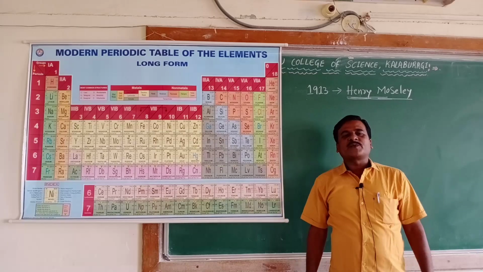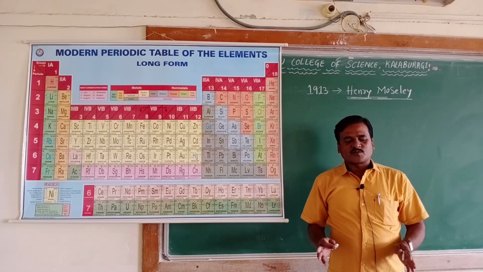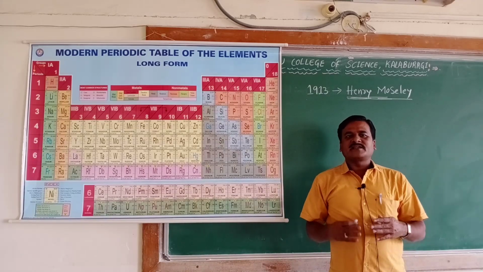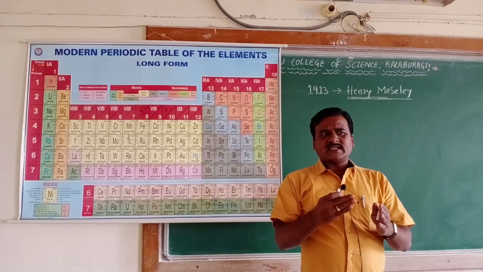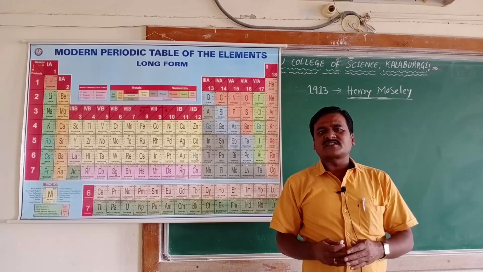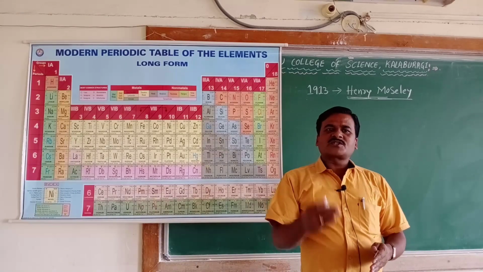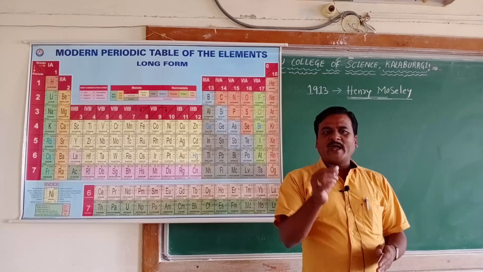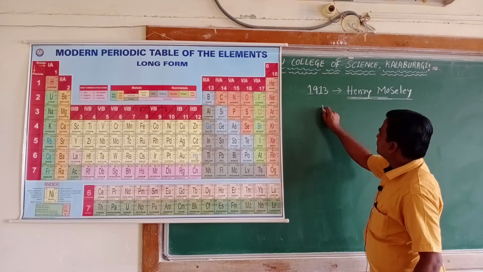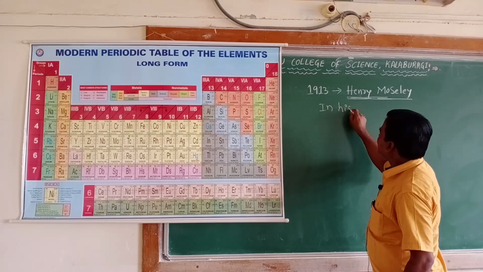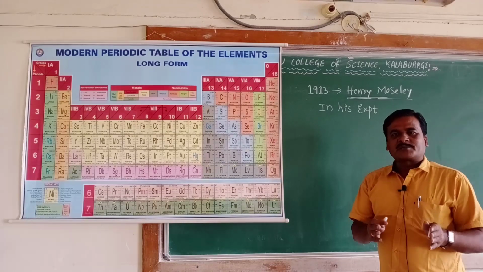He studied the frequencies of X-rays emitted by different metals when they were bombarded with high-speed electrons. As you know, when fast-moving electrons hit the metal surfaces, you get the emission of X-rays. Moseley took the values of frequency and found the square root of it. In his experiment, what made him come to the conclusion that atomic number is the main basis